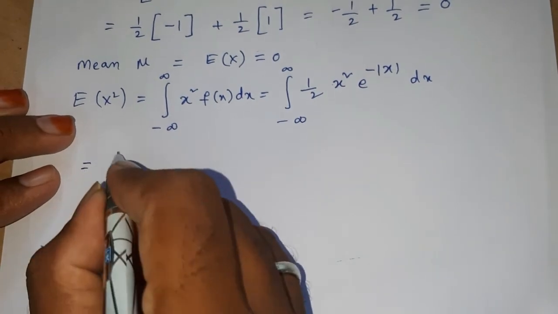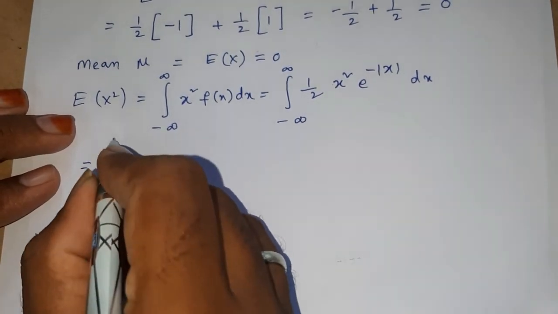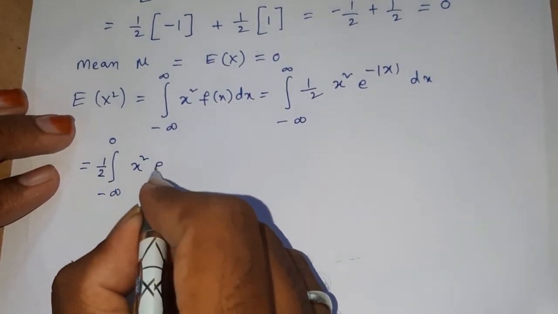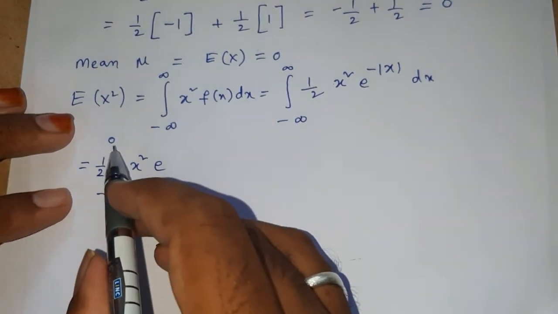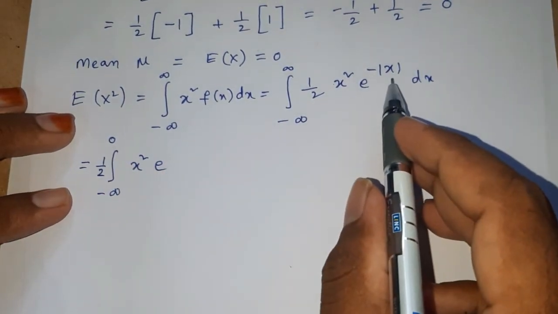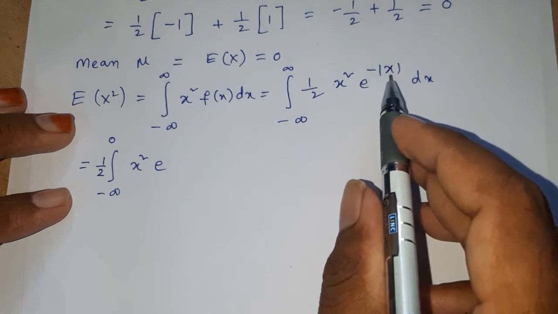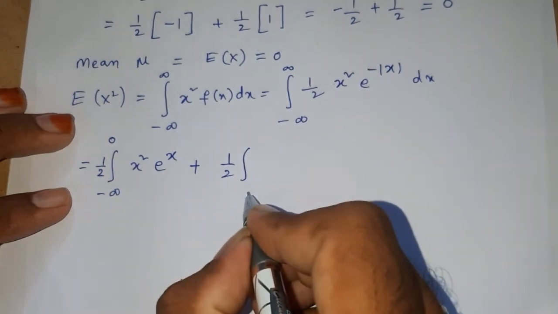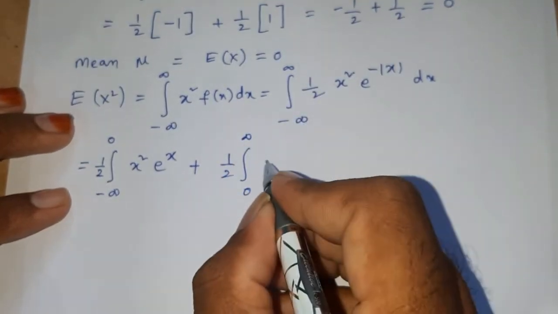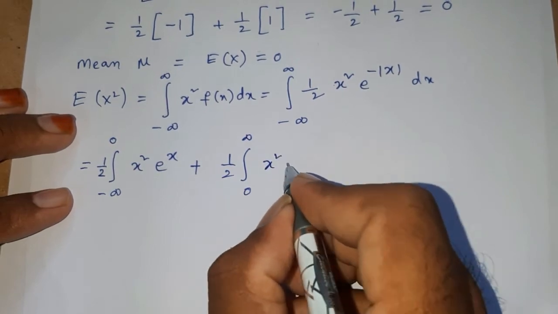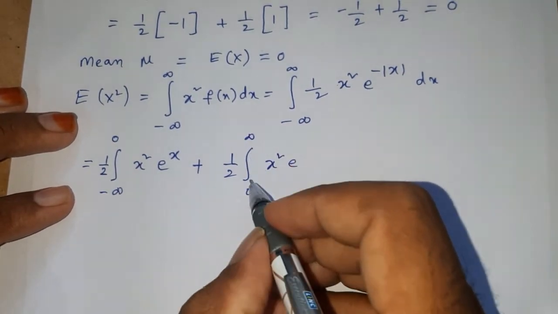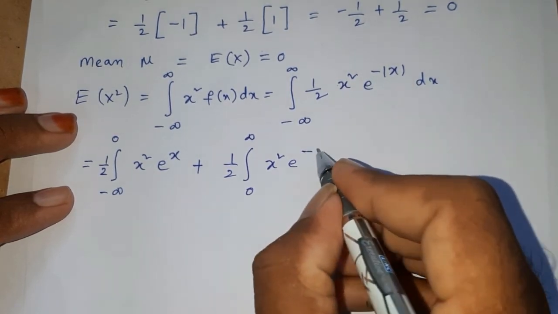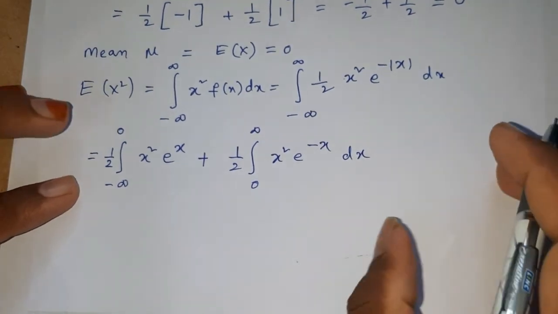Now, minus infinity to infinity, the integral value 1 by 2 is constant. We have to apply the UV formula. Sorry, we have to separate the integration about 0, that is minus infinity to 0 and 1 by 2 into 0 to infinity x square e power of minus x dx, where modulus of x is x in this limit.